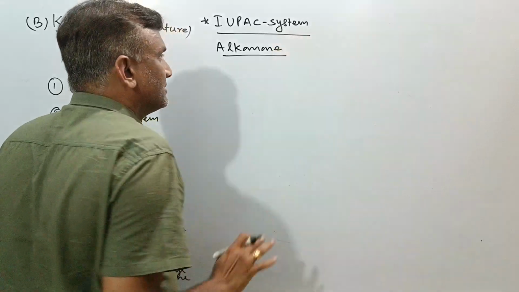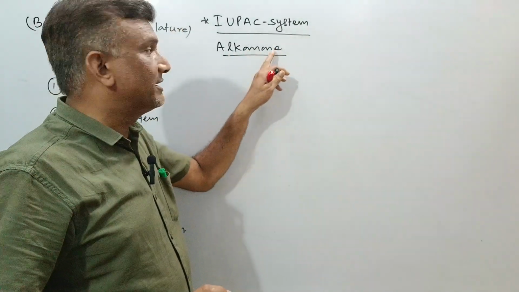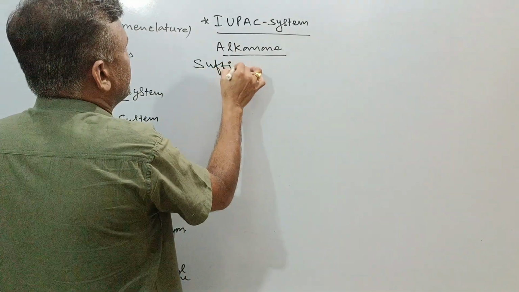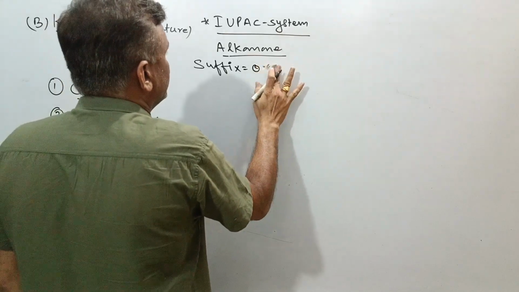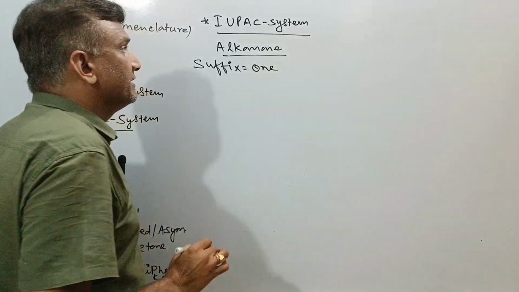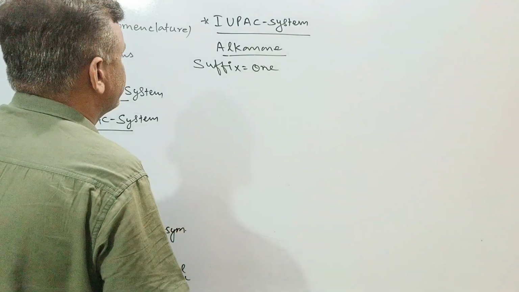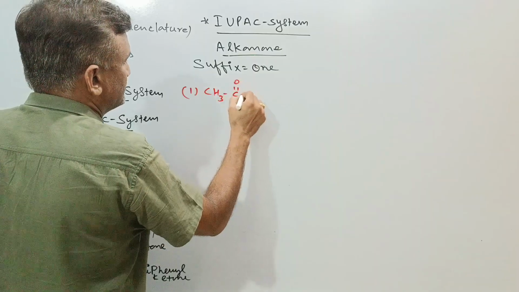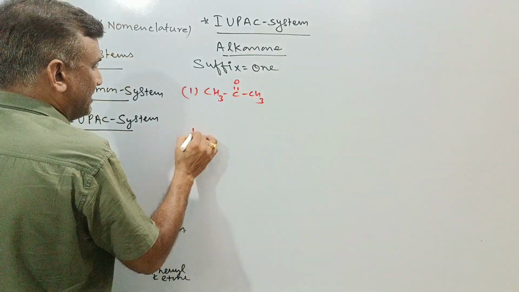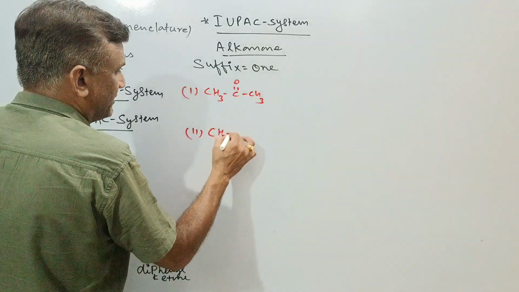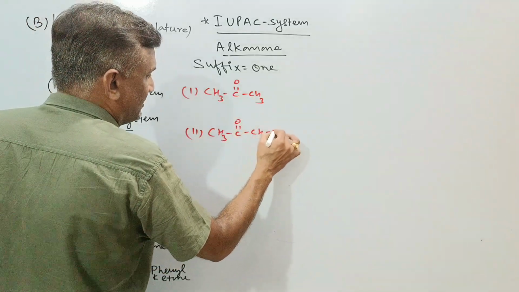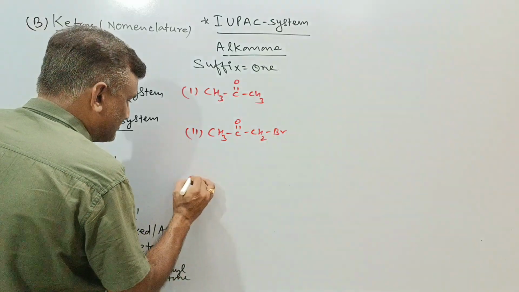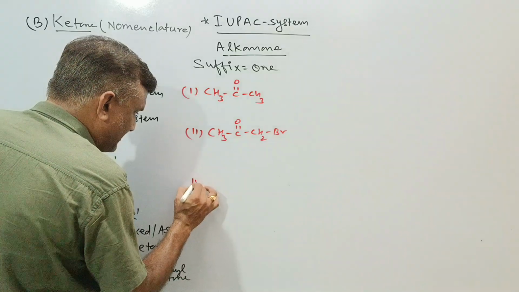You can say alkanone. Alk means number of carbon atoms, an means single bond, and one will be the suffix of ketone. So I'm writing here, suffix for the ketone will be one. It's not won, it's O-N-E. If we'll go with the questions, then we can take like this. This is the first question, CH3COCH3. If I'll go with the another compound, then this is too important, and it is a very important compound, CH3COCH2Br. Common name is bromoacetone, but we will discuss later about this kind of compound.